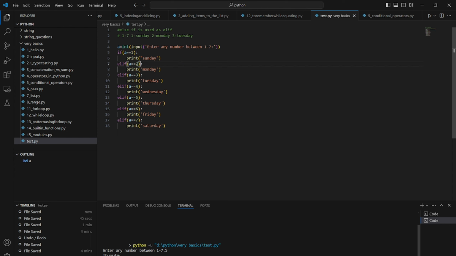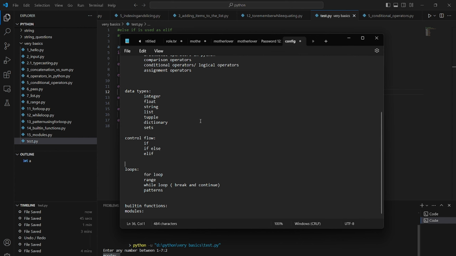The comparison can be done only between numbers, or only between strings. So the data type should be the same for the comparison. It's running good now. Let's take 2. Monday. Okay, nice. So this is how we use elif. If else is good, elif is also good, so let's go forward.